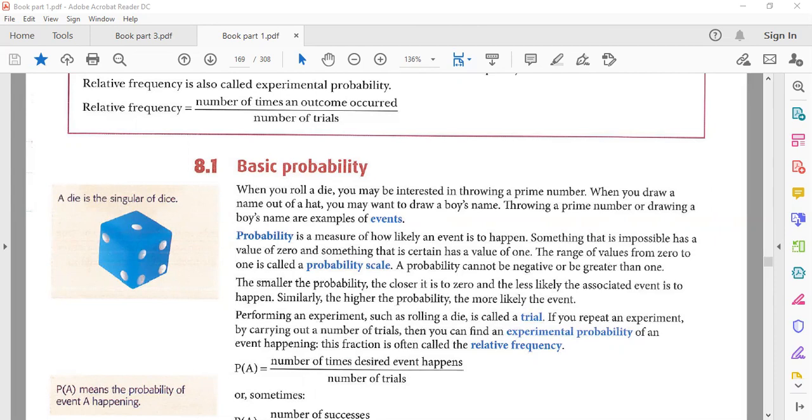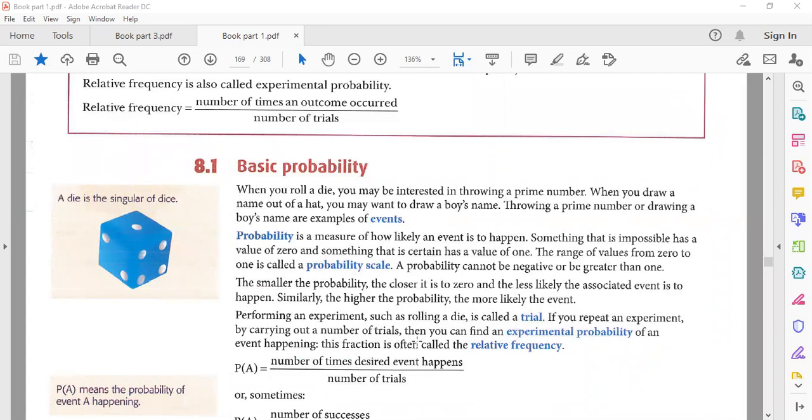With the help of this, you can write a probability. Performing an experiment such as rolling a die is called a trial. Here you can find all the answers to the vocabulary words we studied. Once you perform any experiment, such as rolling a die, that's your trial. If you repeat an experiment by carrying out a number of trials, then you can find an experimental probability.